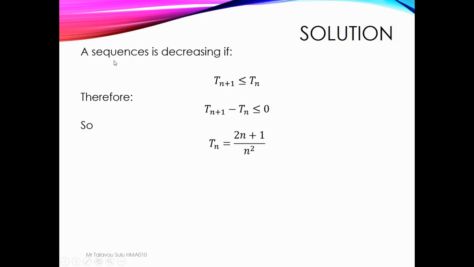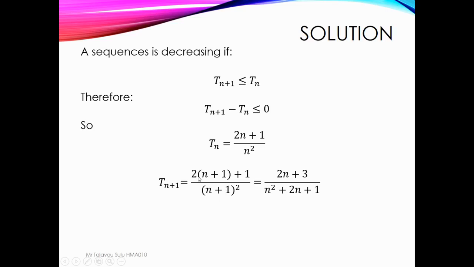Tn, the general term of the sequence, is 2n plus 1 over n squared, and tn plus 1. So no more n. We are substituting the new value of n as n plus 1, and that's why we have this. So if this is tn, this is tn plus 1. So we're replacing n by n plus 1, and then we have it like this.